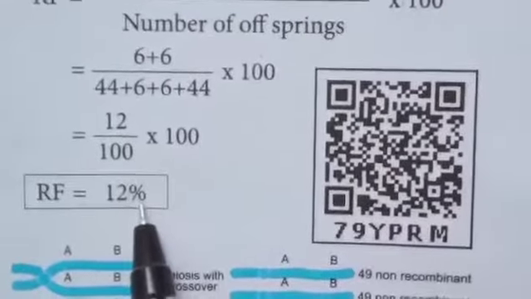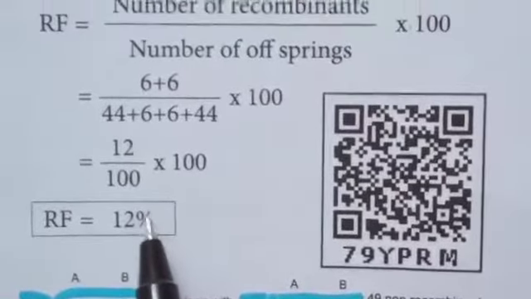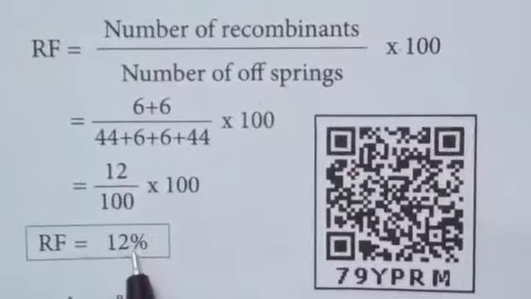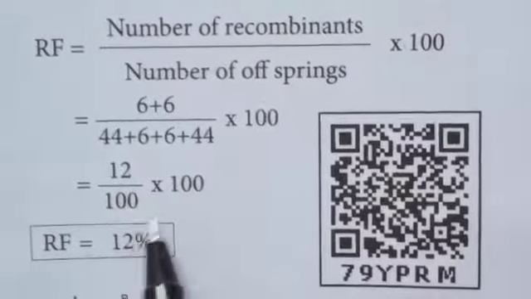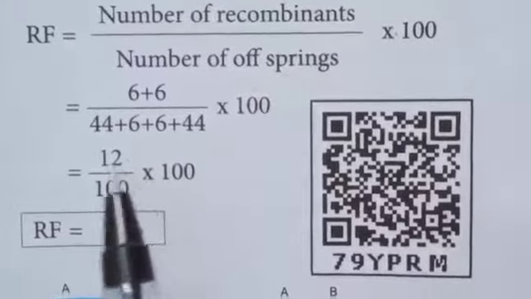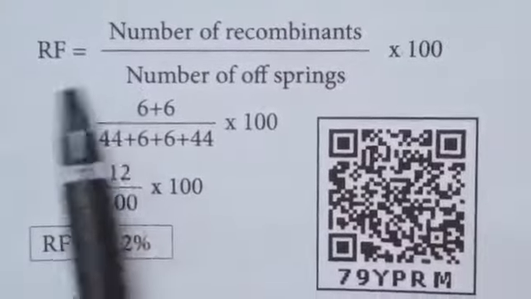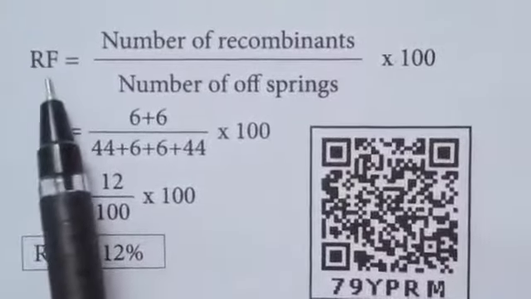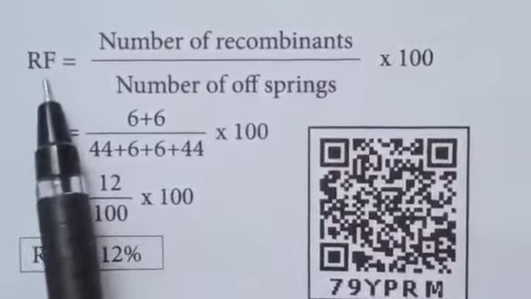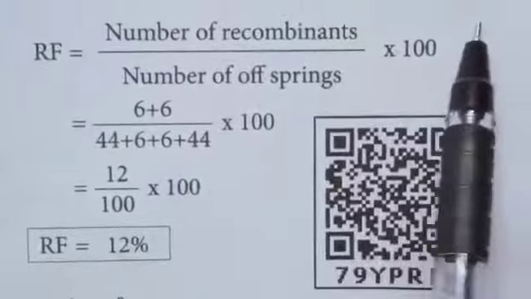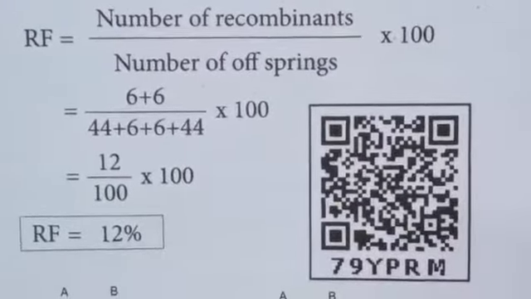The RF is 12%. This data is obtained from alleles in coupling configuration. The percentage of recombinant progeny is called recombination frequency. The recombination frequency formula is very important, a 2-mark question.